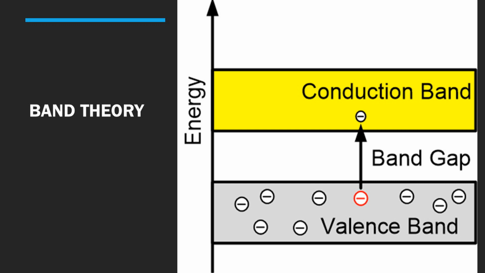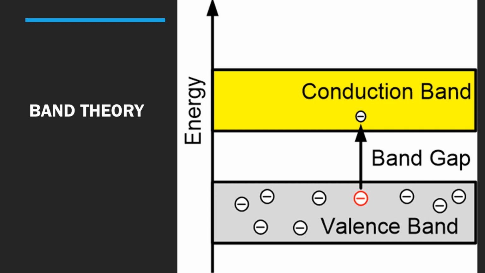Valence band has lower energy than conduction band. The electrons in the valence band are not free to move because they are tightly bound to the respective nuclei, while electrons in the conduction band are mobile and delocalized over the entire solid.